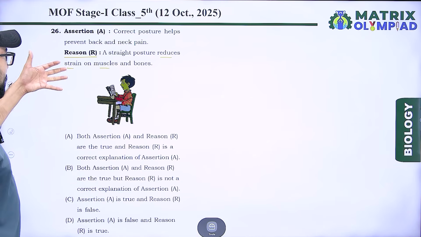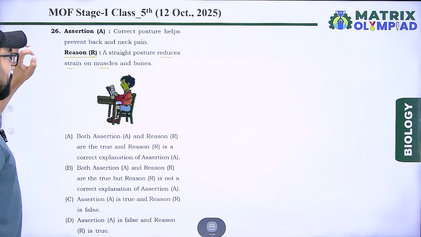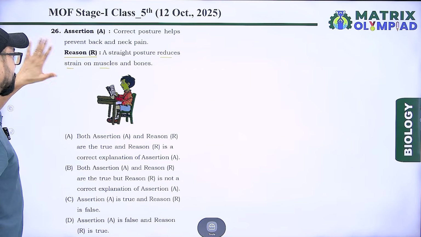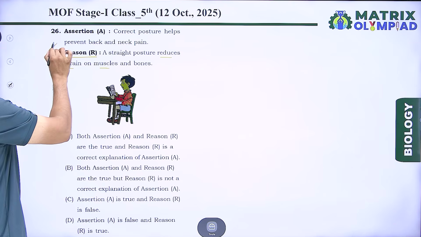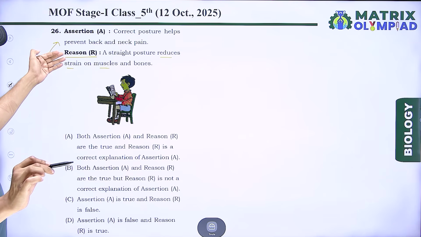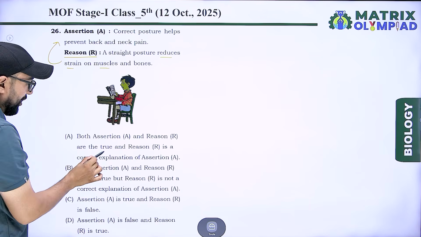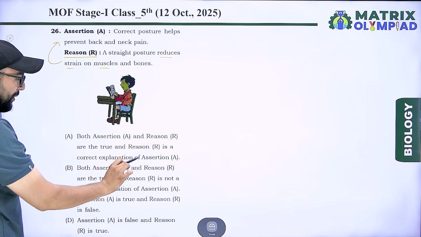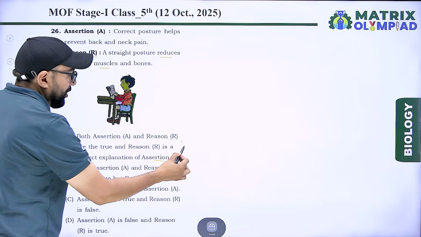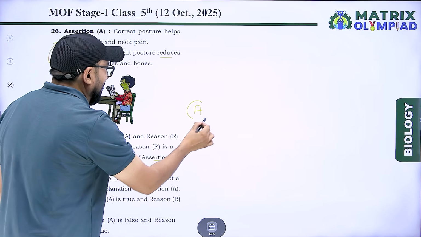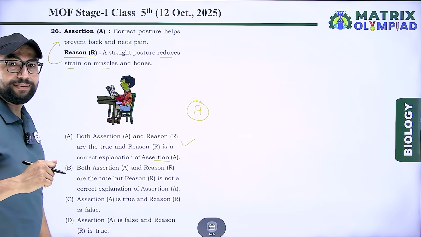So assertion A is correct, and reason also explains assertion A. Both assertion A and reason are true, and reason R is the correct explanation of assertion A. So option A is correct for this question.